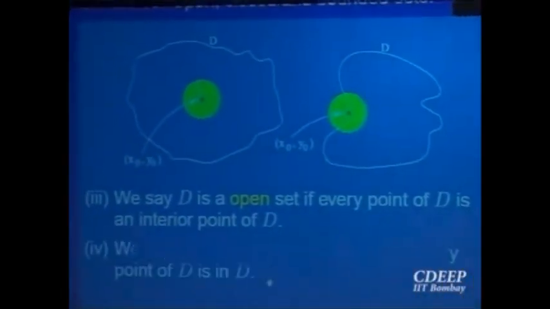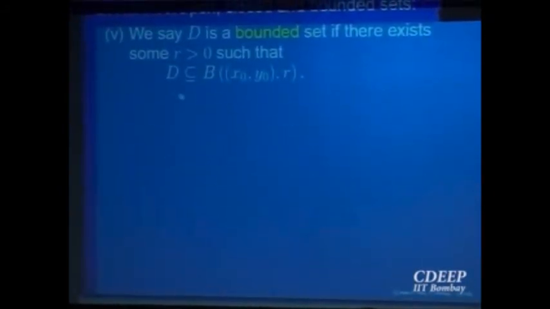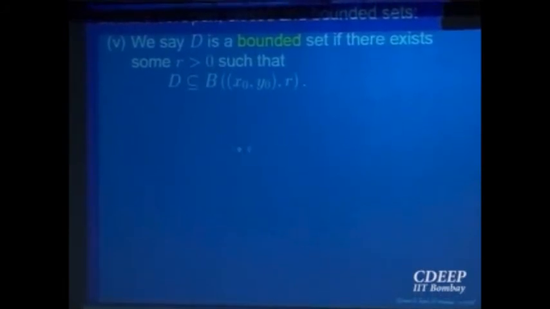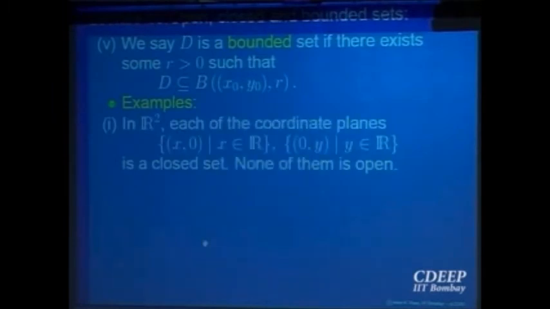So open if every point is an interior point. Closed if every boundary point is inside the set. Bounded, we have already said, a set is bounded if a big ball of some radius includes it. That doesn't matter. So let us look at some examples. Look at the x-axis or the y-axis, in R2, in coordinates. Is the x-axis a closed set as a subset of R2?